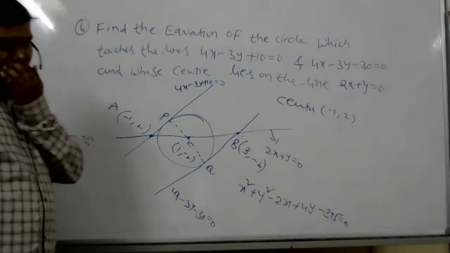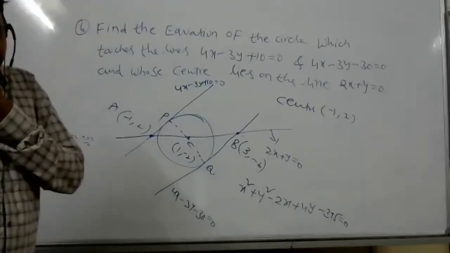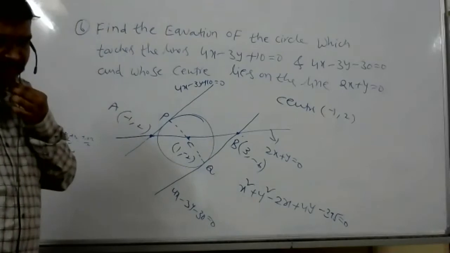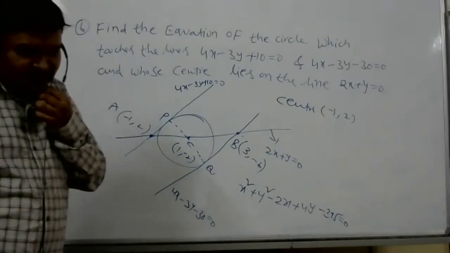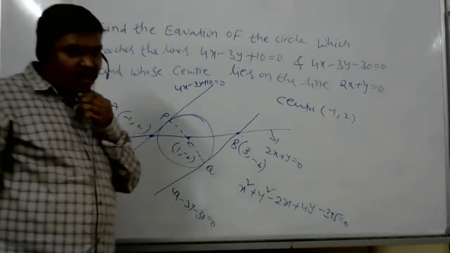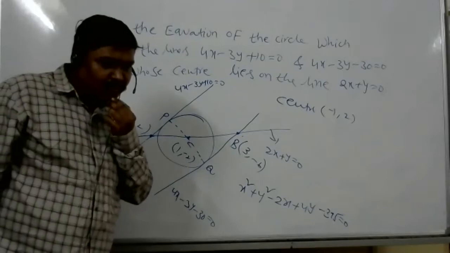Sir, the lines are parallel, so for parallel lines D is equal to C1 minus C2 upon A square plus B square. Radius is equal to half into PQ.